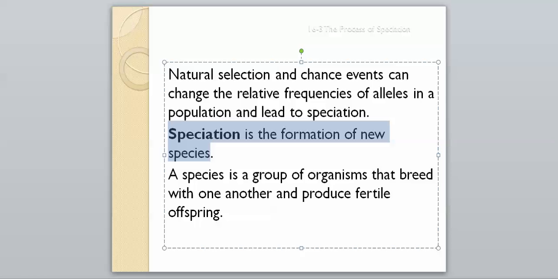So speciation is the formation of a new species, and remember, a species is a group of organisms that breed with one another and then therefore produce fertile offspring. So that's like, again, our rabbits in Havana, those are all one species. And let's say somehow something happened, again, we'll talk about any of our other factors that could lead to a split, and now we would have two separate rabbit species, but that obviously is not the case. But I guess a better example could be our red squirrels versus our gray squirrels. But again, we'll get into how they could actually change and form new species. There's some definite ways that it can happen.